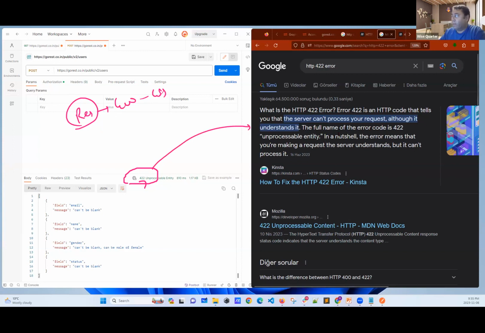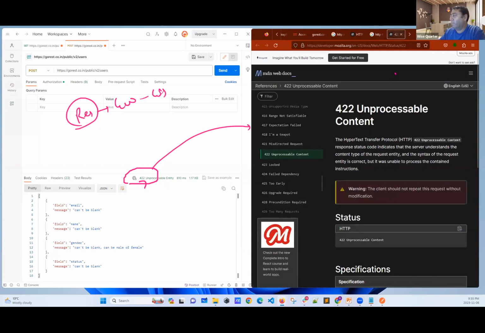Let's open any of them. Here we are. It says unprocessable content, which means you want to post data, but GoRest cannot process this. And here I have the explanation. It says you have to provide an email field, but you left it blank.